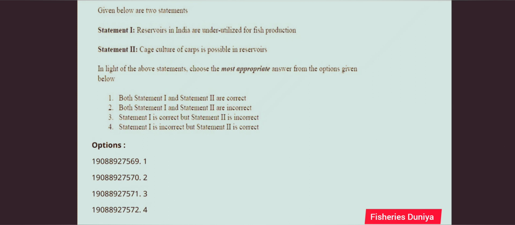Next question. Given below are two statements. Statement 1, reservoirs in India are underutilized for fish production. Statement 2, cage culture of carp is possible in reservoirs. So the correct answer for this question is option number 1. Both statement 1 and statement 2 are correct.